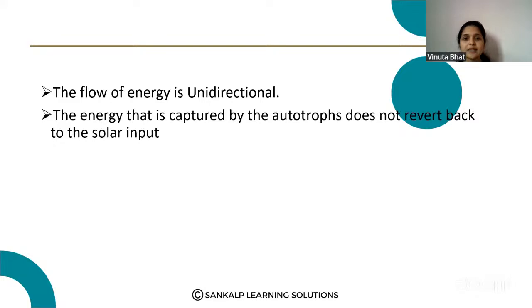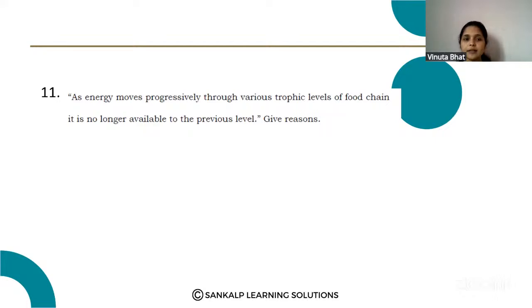The energy captured by the autotrophs does not revert back to the solar system. The energy is not able to move back to the solar system, so it is unidirectional, and the energy moves progressively through the various trophic levels of the food chain.